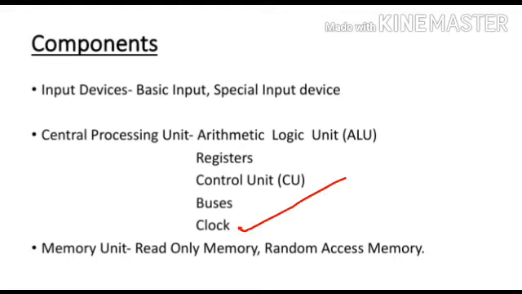Then fifth one is clock. Clock is an important component of CPU which measures and allocates a fixed time slot for processing each and every micro operation. CPU executes the instruction in synchronization with the clock pulse. The clock speed of CPU is measured in terms of megahertz or millions of cycles per second. The clock speed of CPU varies from one model to another.